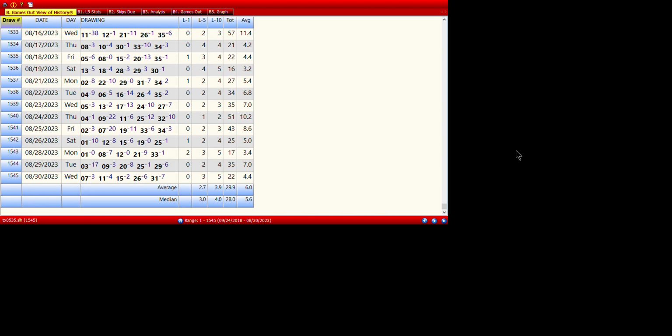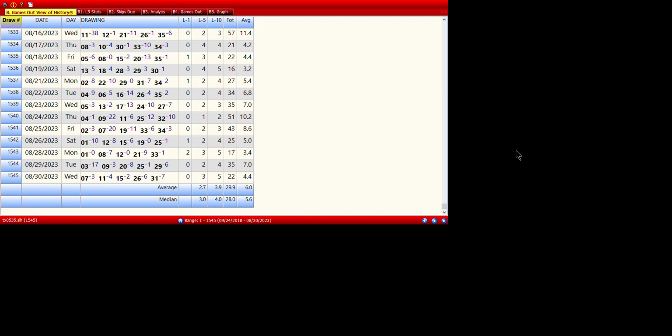If I wanted to, I can go all the way back and input the data from the beginning, which is like 1995 or 96, something like that in the 90s. Or I can go back to when it started because the numbers changed.